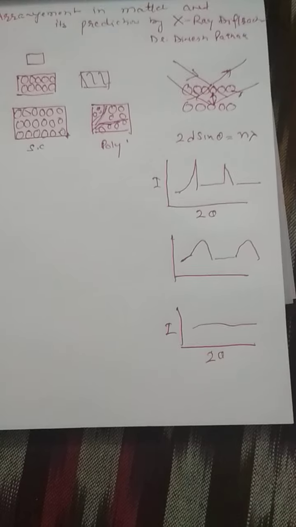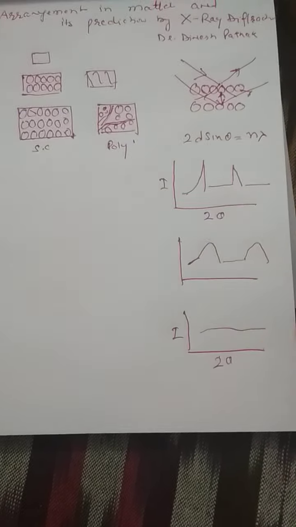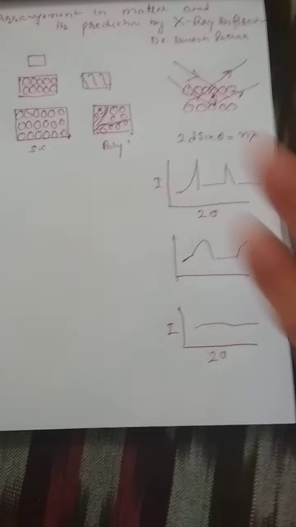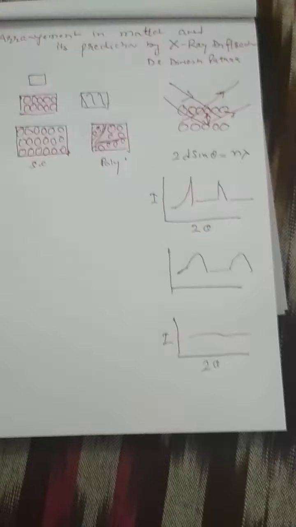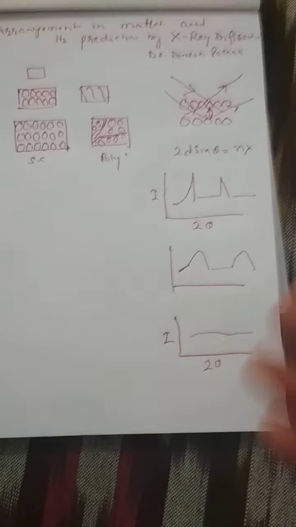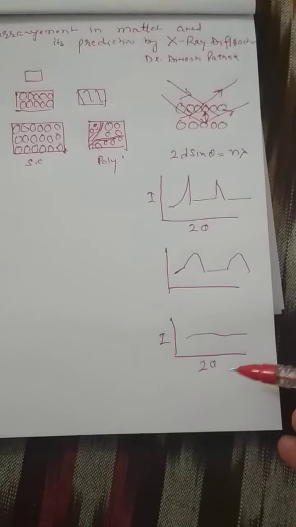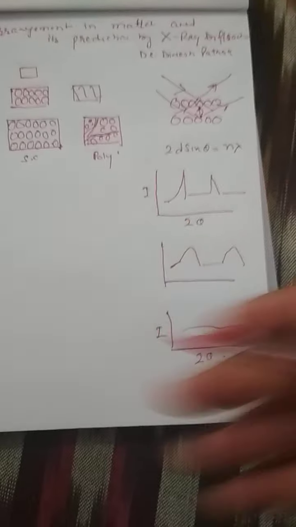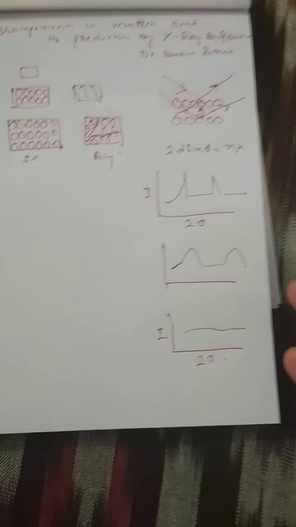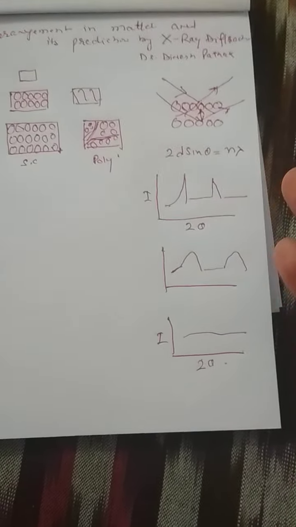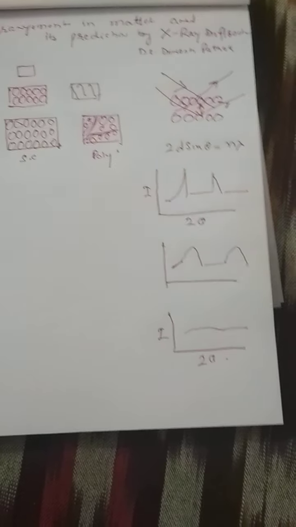So if we have materials like amorphous, crystalline, single crystalline, polycrystalline, or textured, we can distinguish them with the help of X-ray diffraction. If we get no peak, we say there is no arrangement, and if we get some peaks, we say there are some ordered patterns.